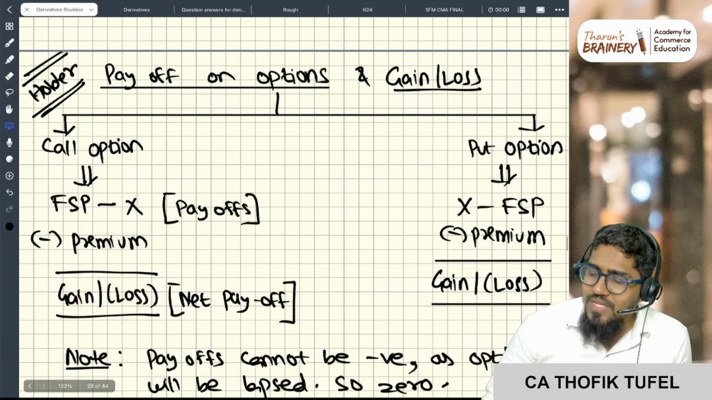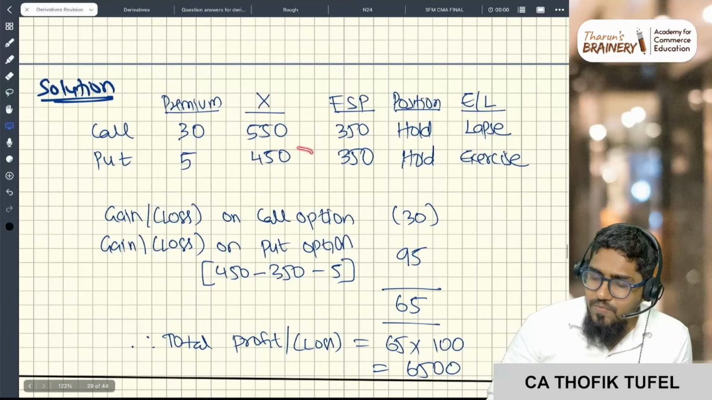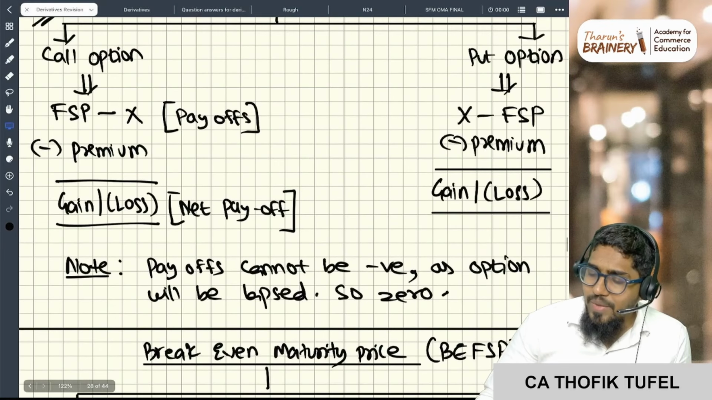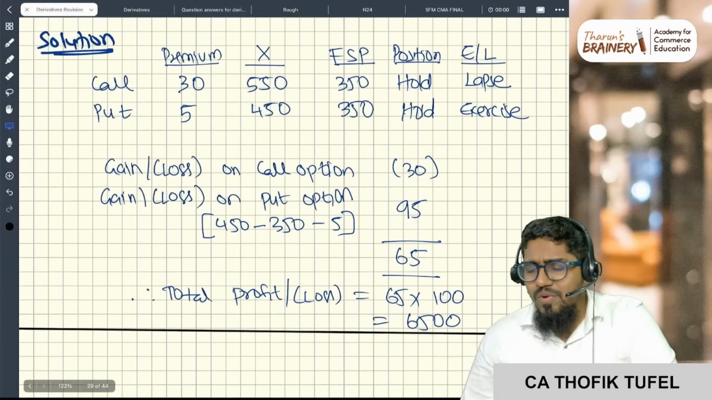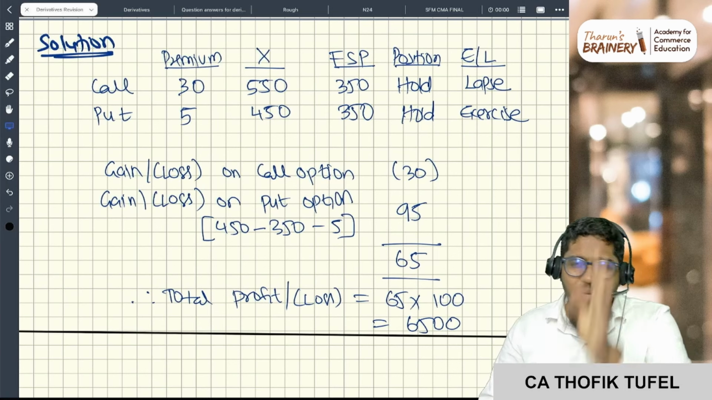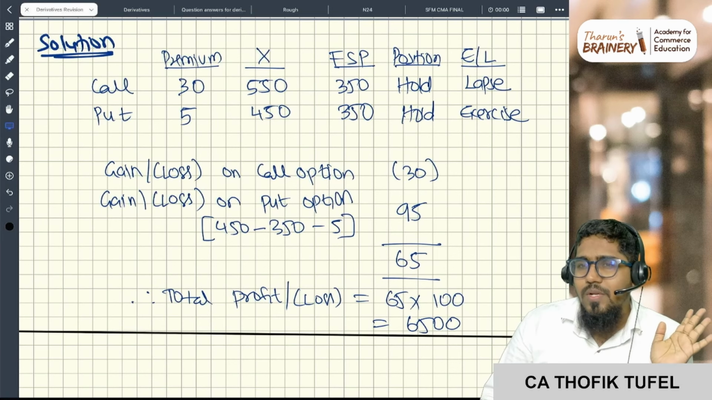Okay, X minus FSP for put option. What is X? 450. What is FSP? 350. 100. Then 100 minus premium of 5 rupees. So this becomes 95 gain. That is the formula or format, or logically you can understand it like this. No need to mug up the formulas. Logically you need to understand.